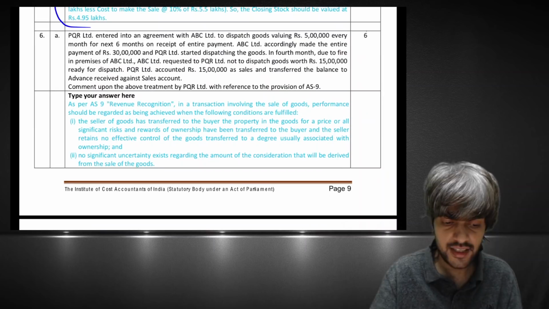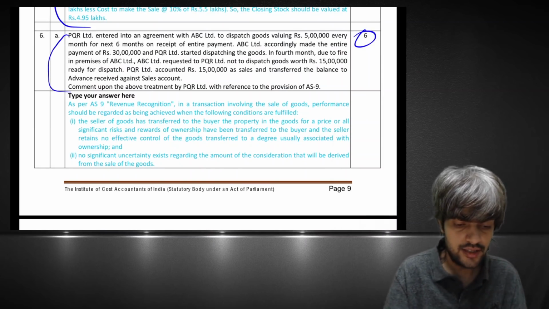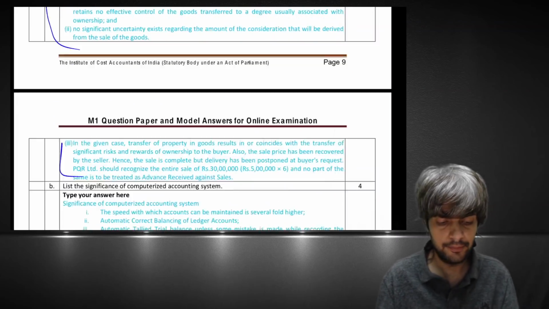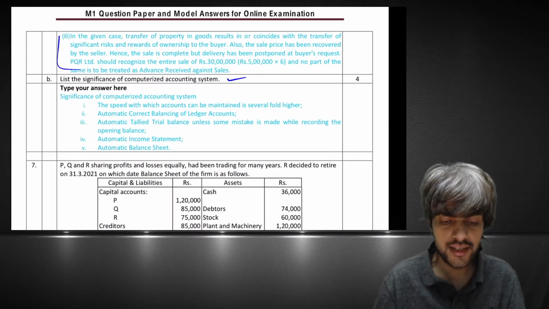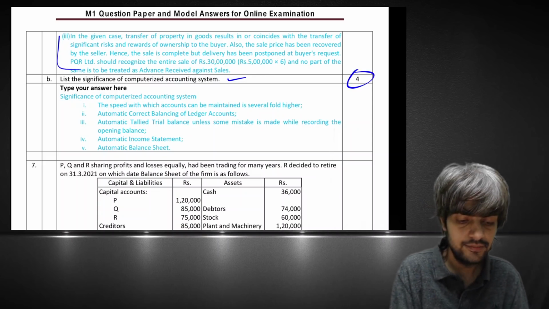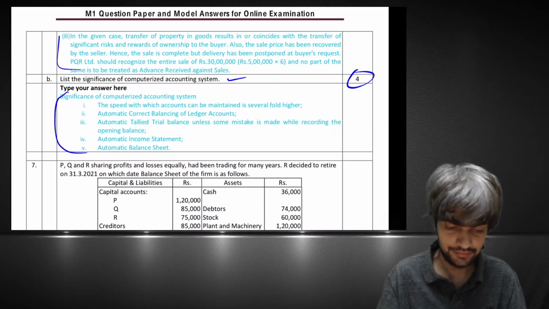Now this question is of 6 marks. It is of AS 9 revenue recognition. So yes, you have to type the answer, whatever is there, but I think 2-3 points are there. Now the significance of computerized accounting system, like the short notes we were having of 4 marks. Yes, it is there. You have to type the 4-5 points, whatever are there.